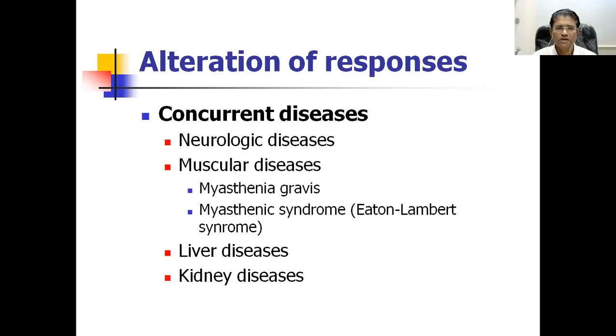For example, there are some neurological diseases where the muscles are already in a paralyzed condition. And if you are using this drug, the additive effect may occur. Similarly, in myasthenia gravis, myasthenic syndrome, muscle strength is already quite less. And that's why the drug may produce excessive paralysis.